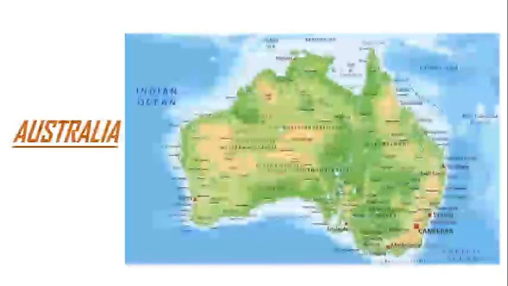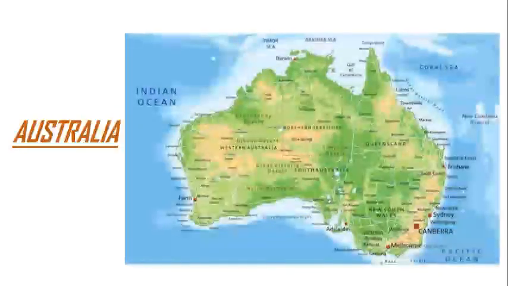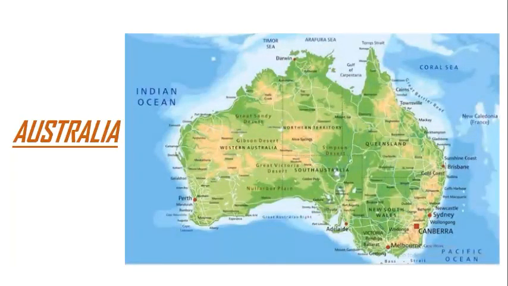Now next continent is Australia. Australia is the smallest continent, okay, and it is entirely in the southern hemisphere. It has Pacific Ocean to its east, the Indian Ocean to its west and the Antarctic Ocean to its south. It is surrounded by oceans from all the sides and it is also known as an island continent. Okay. It has different kinds of plants and animals as compared to the other parts of the world. Why? Because of its location.